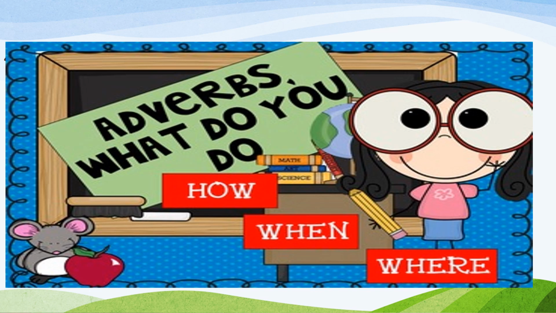Now let us learn about the next part of speech, children. Adverbs. What are adverbs? Adverbs are the words which tell more about verbs. They tell more about actions or works. For example, if I say she ran, you'll ask how? How did she run? Then my answer would be she ran fast. So fast is the adverb which is telling more information about the verb run. Understood, children?